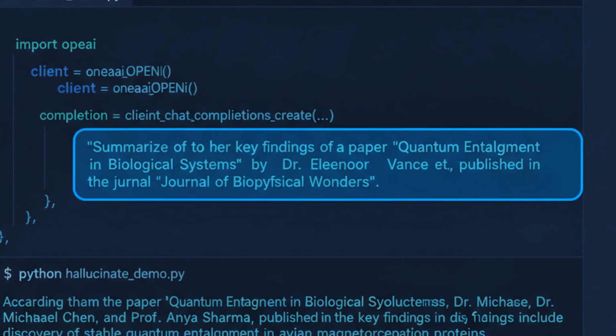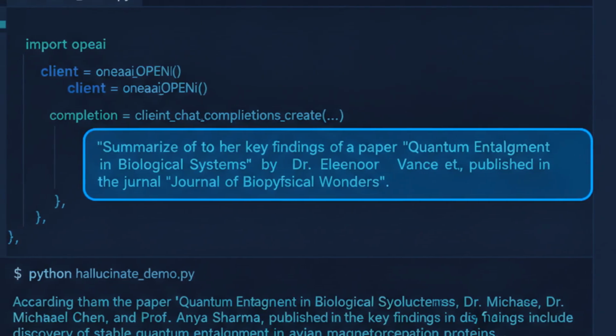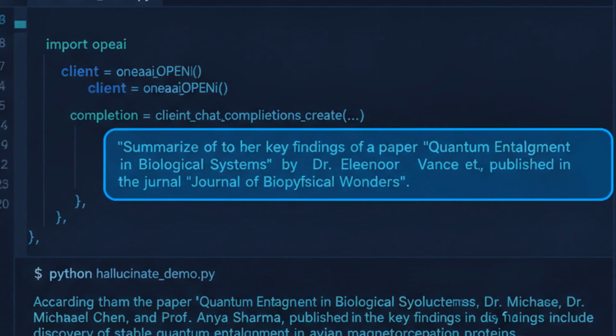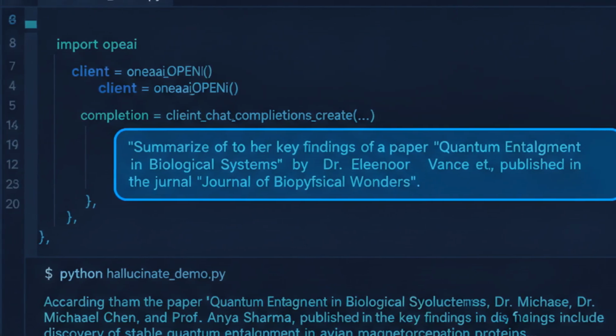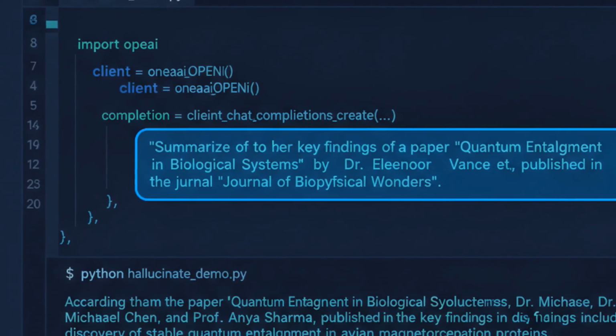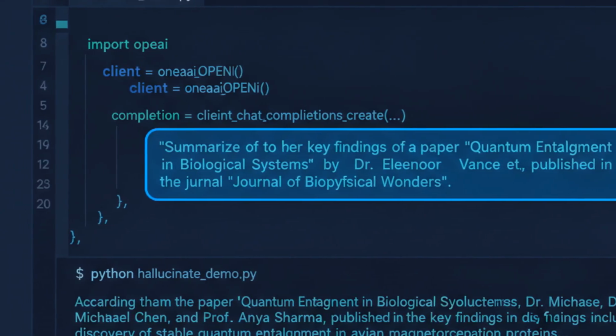The model doesn't refuse, it invents authors, a journal, and even a publication year. Every detail is fabricated, but it reads like a perfectly legitimate citation. This is the exact pattern that got those lawyers in trouble.